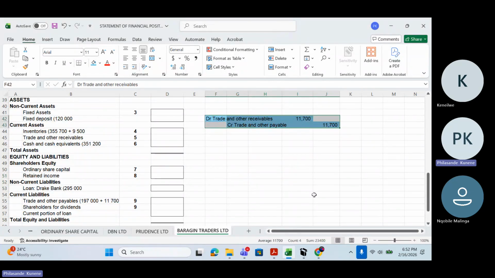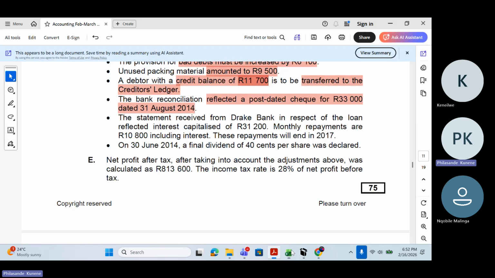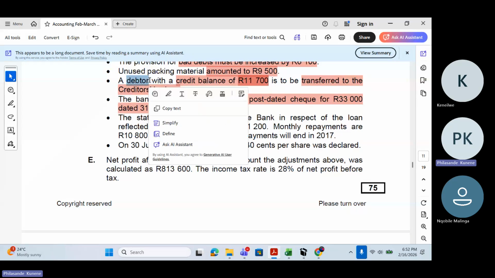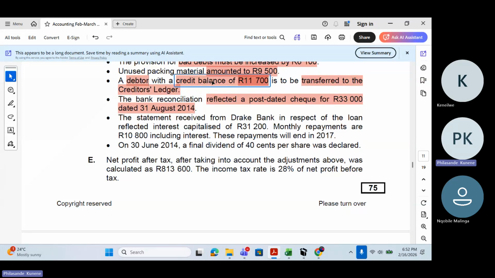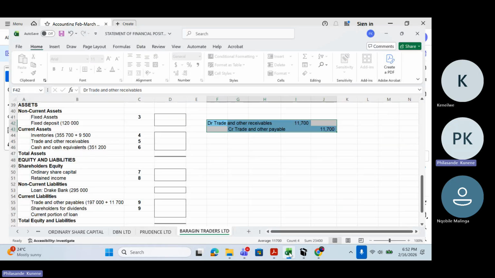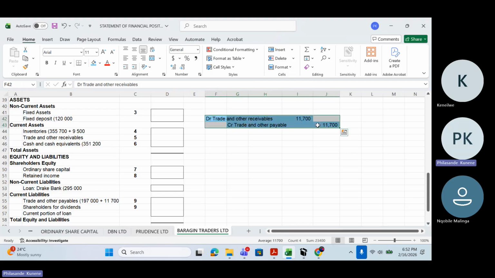Then what I need to do now is deal with the first account that I can see here. Here I'm talking about a debtor which affects trade and other receivables. It has a credit balance. Then when I'm transferring it, which means I'm taking it to debit now, then the other account will be credited. That's why I can see here I have trade and other payables.